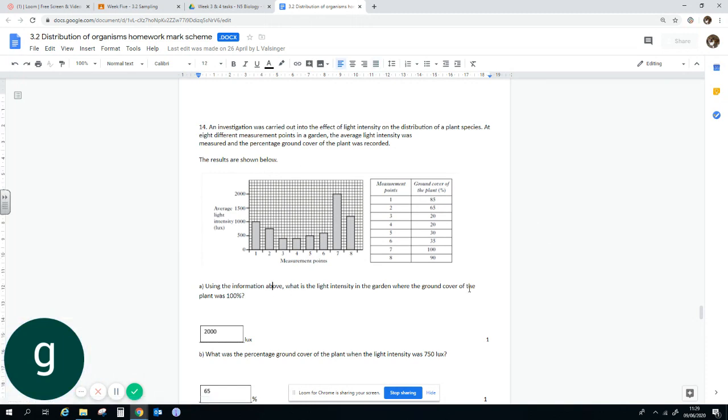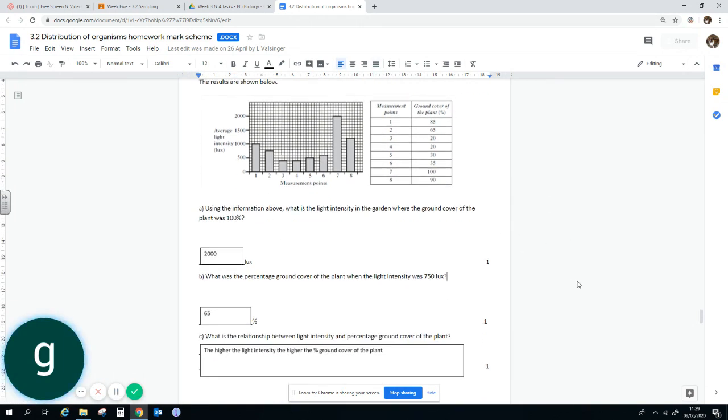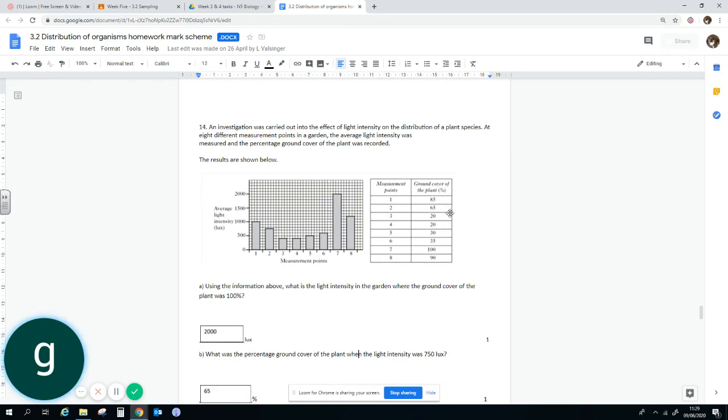Question 14. Using the information above, what is the light intensity in the garden when the ground cover was 100%? So ground cover 100%, it's 2,000 lux because ground cover is 100. That's measuring 0.7. And if we follow that up, it's 2,000. So what percentage ground cover when it was at 750 lux? If we follow 750 lux, it looks like that is at measuring 0.2, which gives us 65%. These are really tricky questions, so that's definitely an A question at National 5.